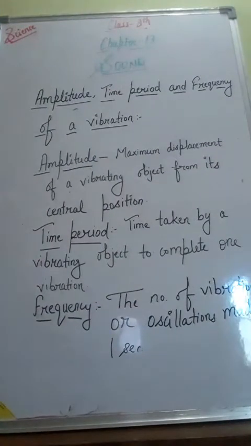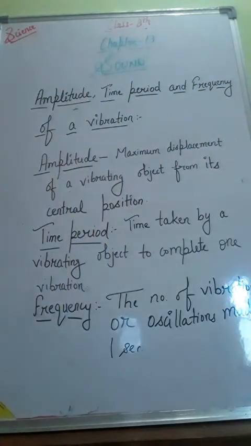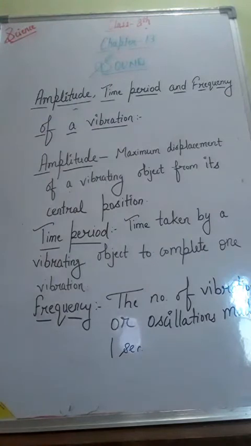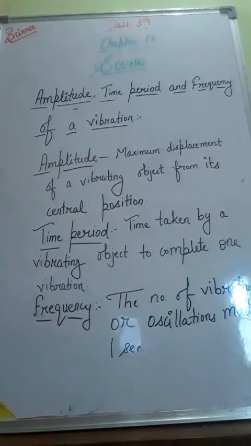Now our next topic is amplitude, time period and frequency of a vibration. Amplitude and frequency are two important properties of any sound. Every vibration or oscillation has three characteristics: amplitude, time period and frequency. Let's first understand what amplitude is. The maximum displacement of a vibrating object from its central position is called the amplitude of vibration. It tells us how far the vibrating object is displaced from its central position.